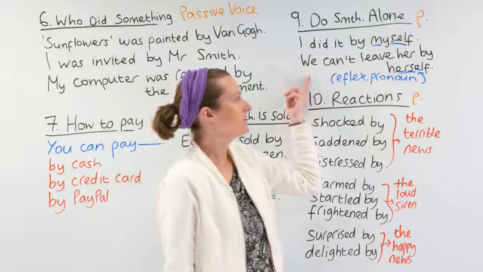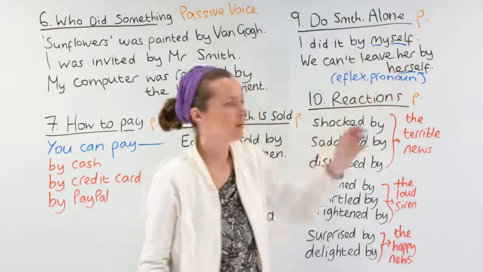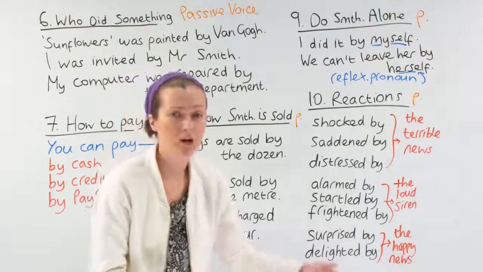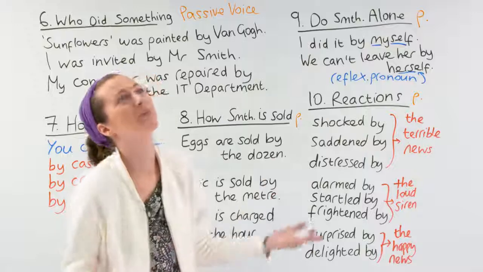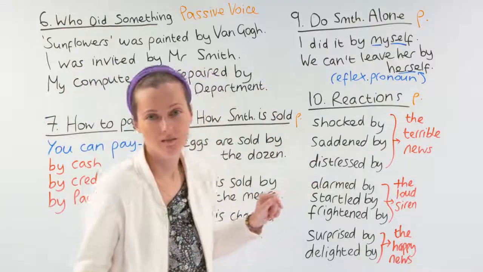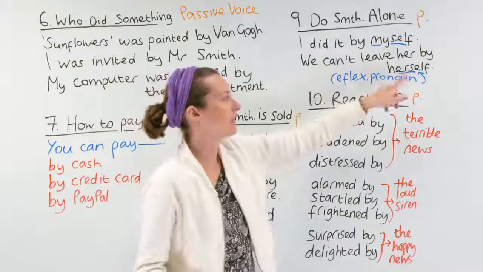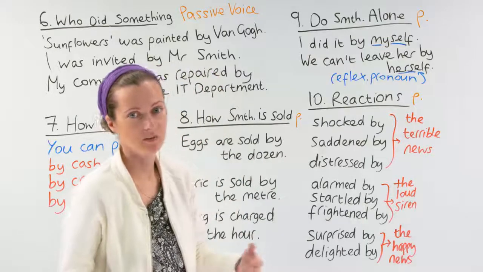Next example is, we can't leave her by herself. Perhaps in this sentence, you have a small child, she's only 3 or 4 years old, well, older than that as well. Her parents might say, no, we can't come this evening to the party because we can't leave her by herself. She's too young to be left without a babysitter.